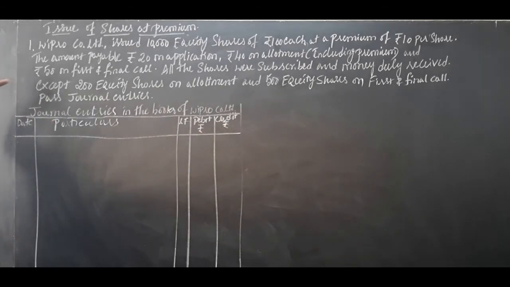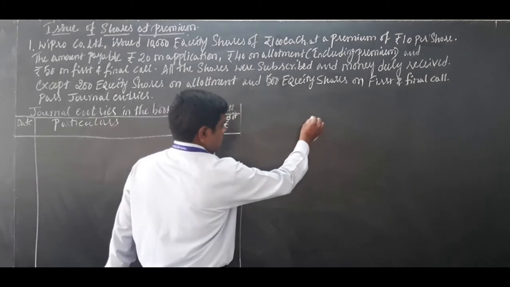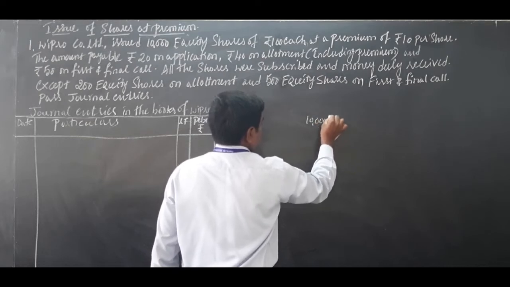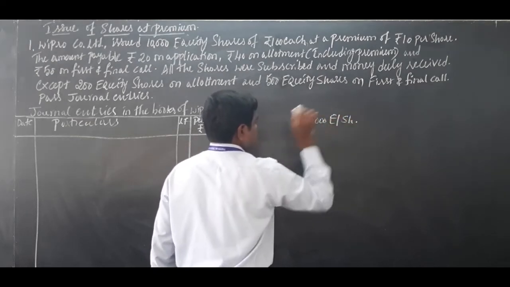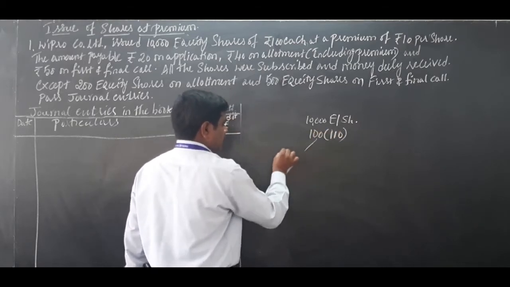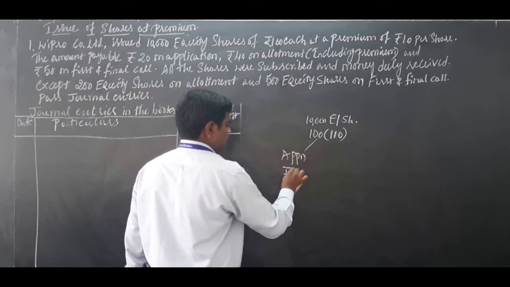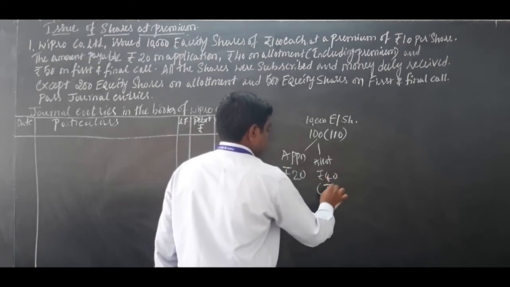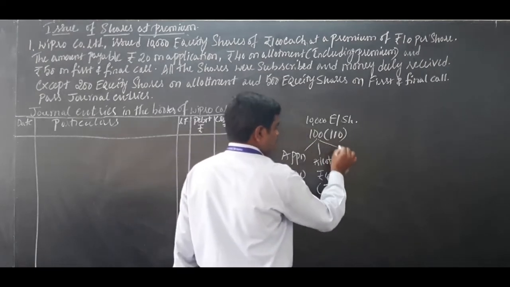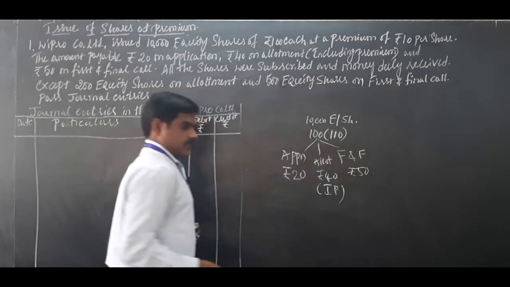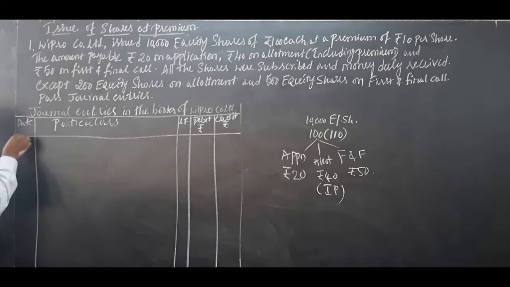Okay, first we'll go for 110 rupees, right? Number of equity shares issued 10,000, 100 rupee face value but issued for 110. Application rupees 20, allotment rupees 40, that is including premium, and first and final call rupees 50, so totally 110 is there. Okay, so journal entry number 1, application money received.